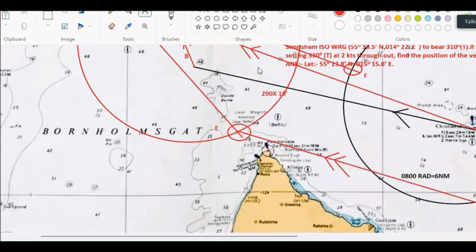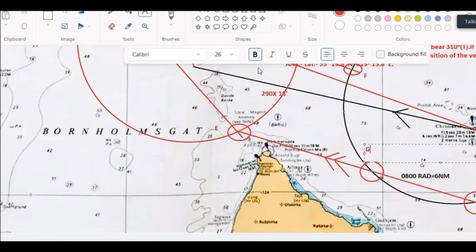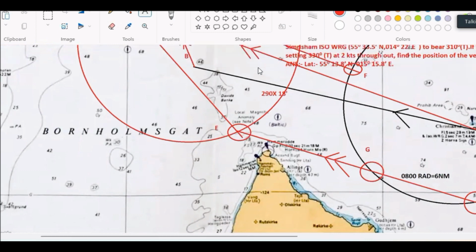There are two possibilities here, one possibility here, one possibility here. So if this is your G, this is your H.